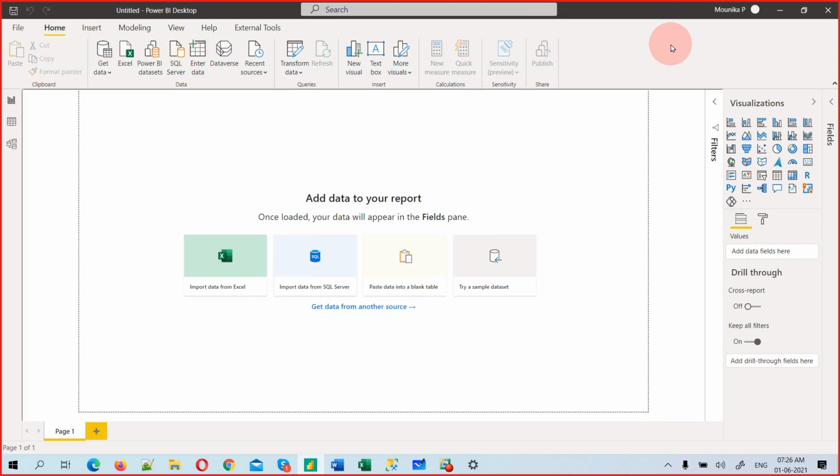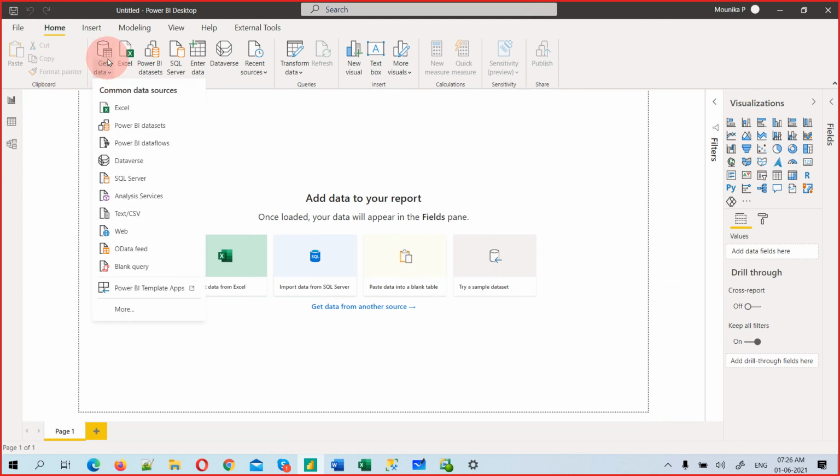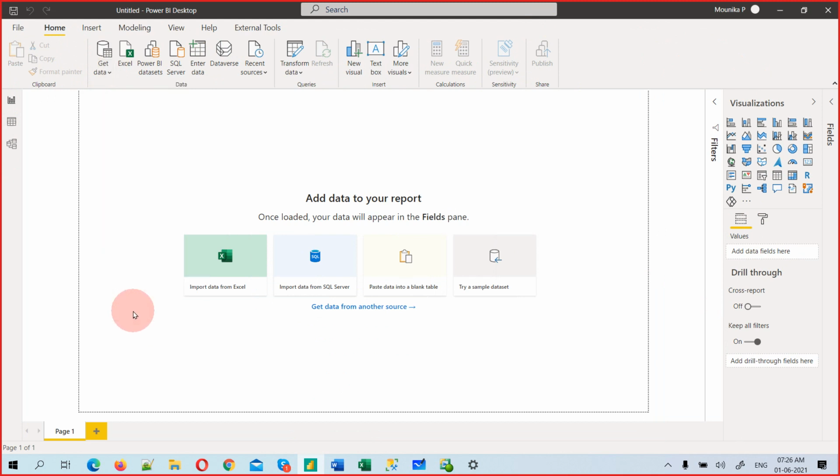As I told you yesterday in the demo, it just looks like all other tools, but yeah, I'm just going to click Get Data. So you see a lot of sources that are available to connect with. 99 plus data sources it can connect to. So now I'm going to connect with one web URL.